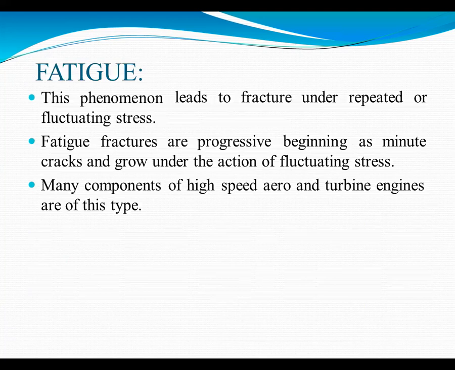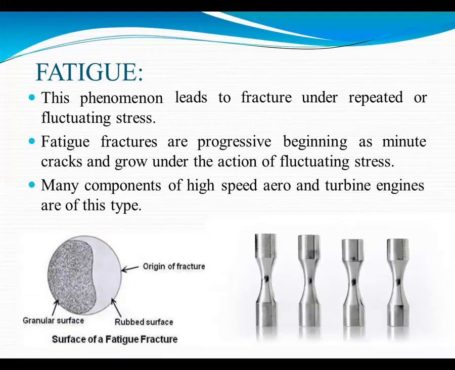Next one is fatigue. This phenomenon leads to fracture under repeated or fluctuating stress. Fatigue fractures are progressive, beginning as a minute crack and growing under the action of fluctuating stress. Many components of high-speed aero and turbine engines are of this type. Now you can see how the fatigue failure occurs. Fatigue means repeated load is applied, and then you can see how the fatigue failure will occur.